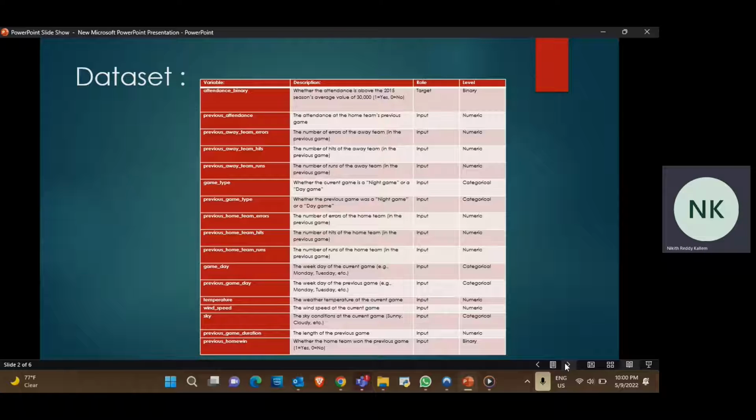Our dataset captured information about attendance at the previous game, the previous host team's errors, runs, and hits, and the previous away team's errors, runs, and hits, whether the previous game was played at night or during the day, and whether the current game is going to happen at night or during the day. It also has data about whether the game was played on a weekend or a weekday, and similarly about the current game. There is data about the duration of the previous game and also whether the home team won the previous game or not.